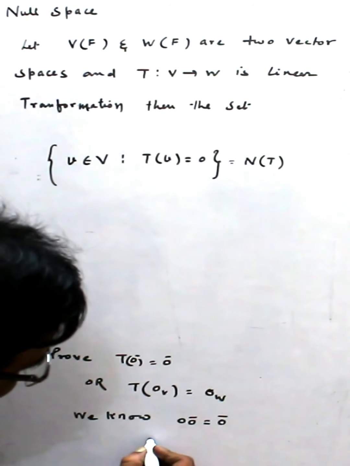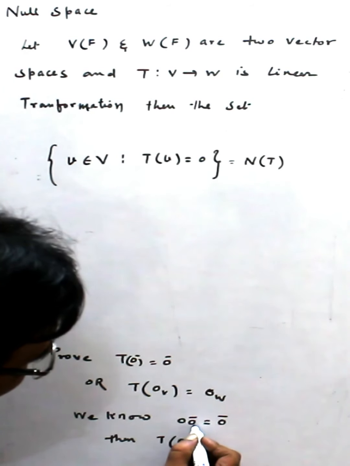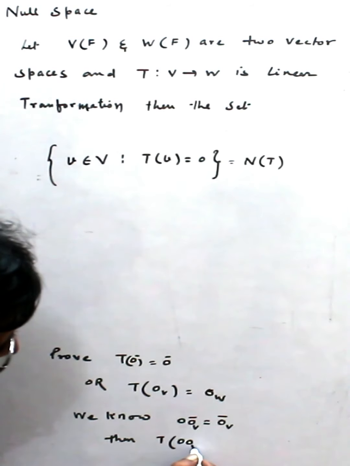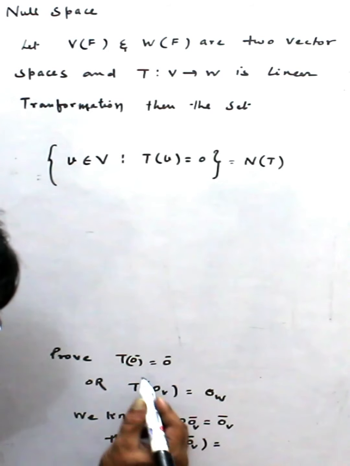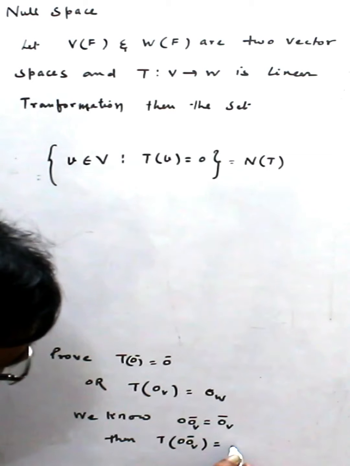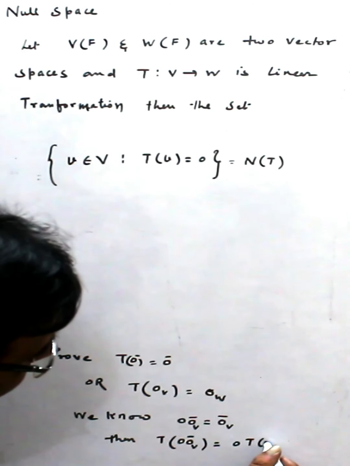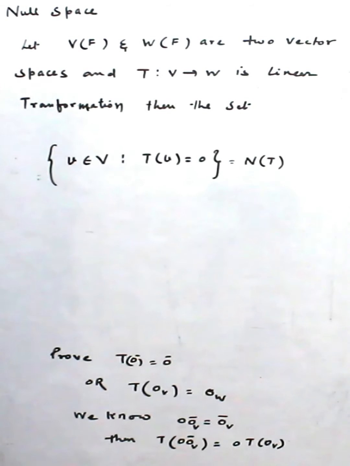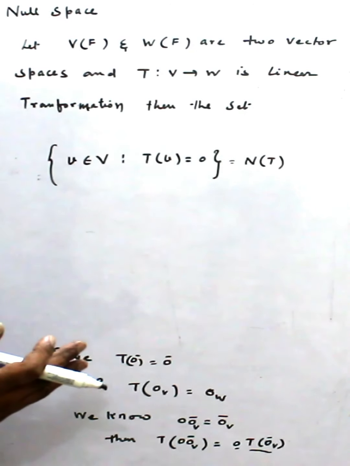So I apply T. Then T(0) is equal to T(0 times 0 vector), which I can write as 0 times T(0 vector). Now this whole quantity is a vector, and this is a scalar. The scalar field is the same, so scalars work for both vectors.